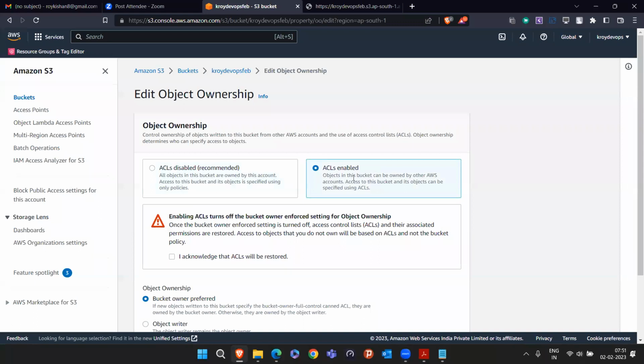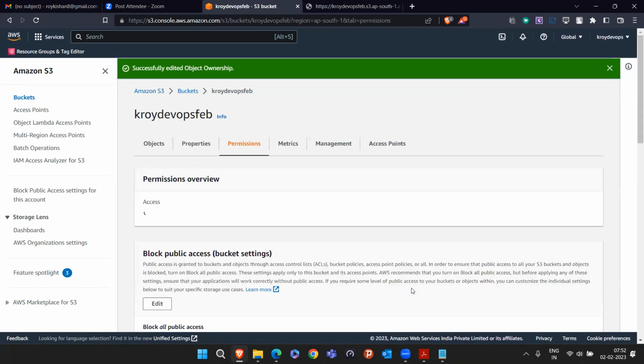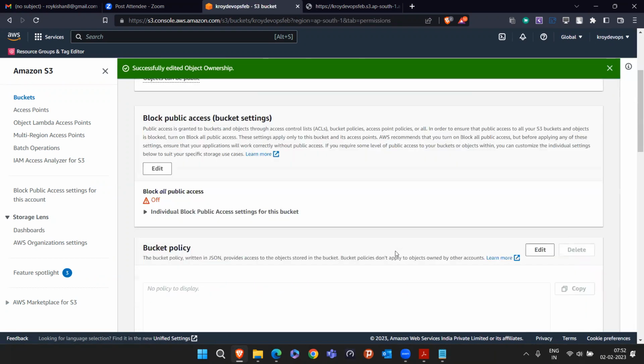Okay, we can make it enabled at the start itself, whenever we are creating the bucket. But that time I did not do it because I wanted to show you that if this is not enabled, you will see access denied. So I'm just making ACLs enabled, and I will click on "I acknowledge that ACLs will be enabled." Okay, and then just click on save changes. So we enabled the ACL.